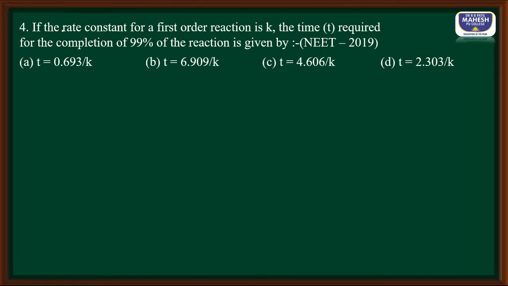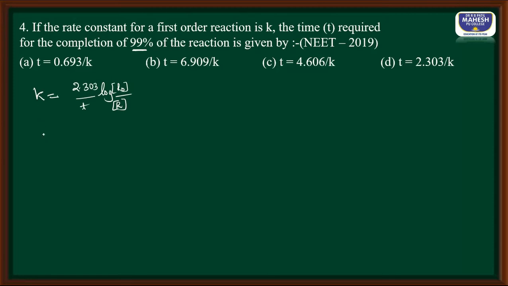Now let us see the next question. If the rate constant of a first order reaction is K, then the time required to complete 99% of the reaction. So here we are asked to find out the time required to complete 99% of the reaction. So let us write the rate constant equation for first order. K is equal to 2.303 divided by t log initial concentration R0 divided by remaining concentration R.